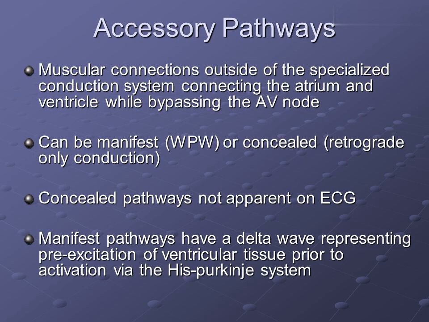Can be manifest, WPW, or concealed, retrograde-only conduction. Concealed pathways are not apparent on ECG. Manifest pathways have a delta wave representing pre-excitation of ventricular tissue prior to activation via the His-Purkinje system.